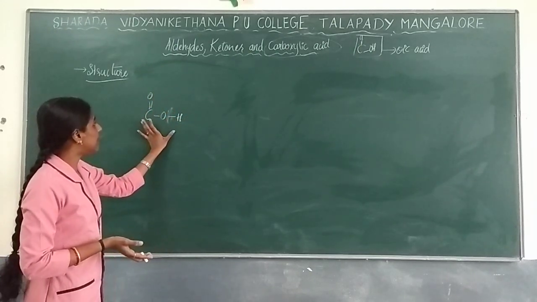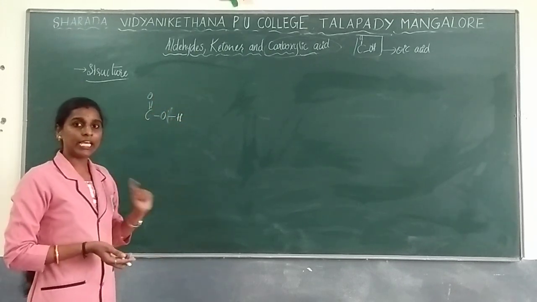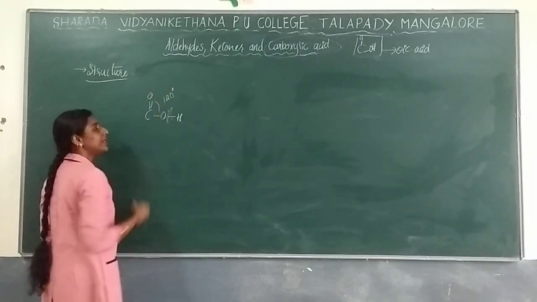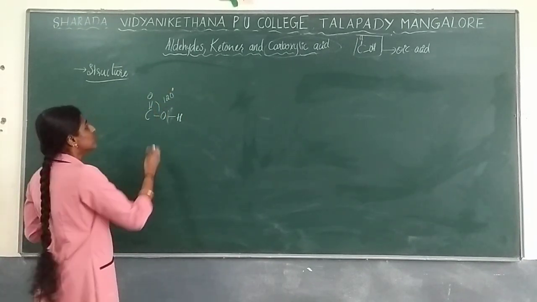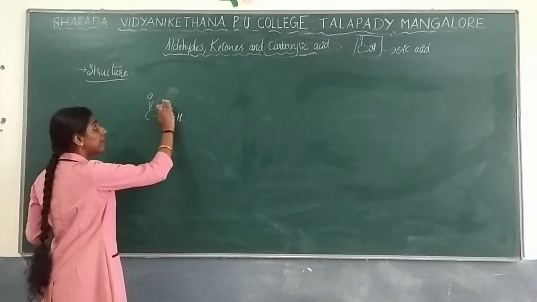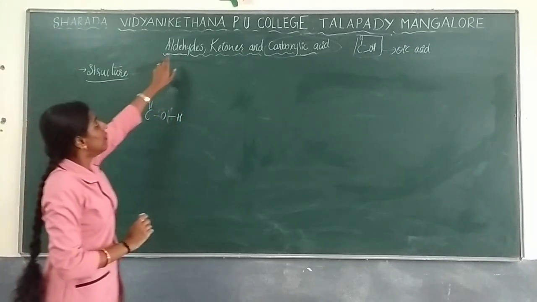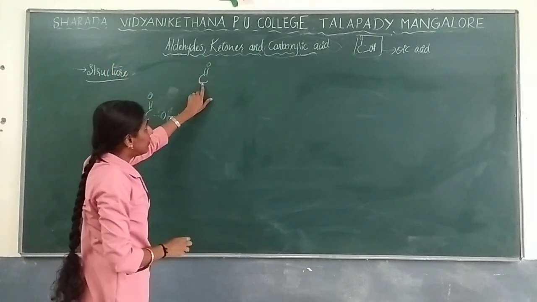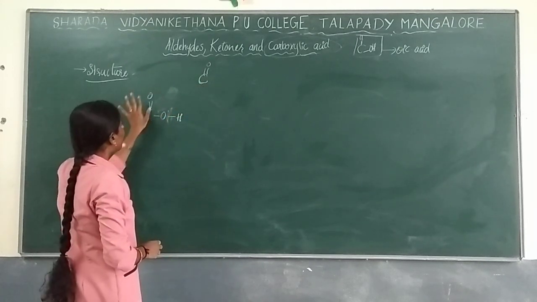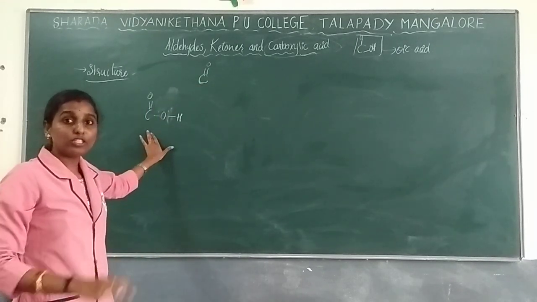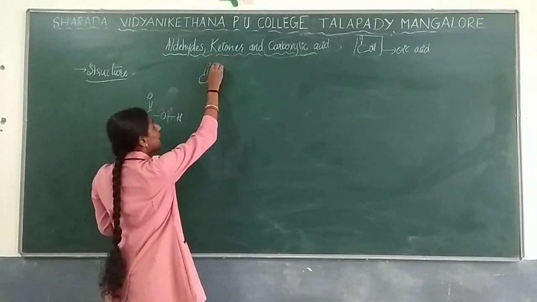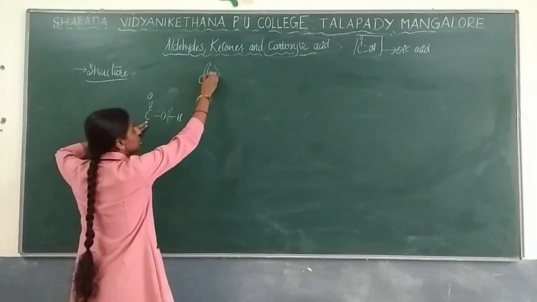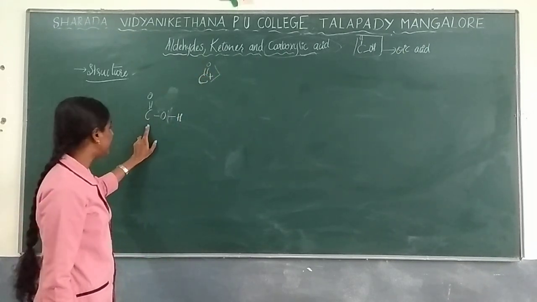Okay, so when you go to carboxylic acid, this will lie in one plane as well, and that angle will be 120 degrees with the carboxylic acid also. Now what will happen when you compare it with the carbonyl group? The carbon of the carbonyl group, compared with the carbon of the carboxylic group, is highly electrophilic in nature.